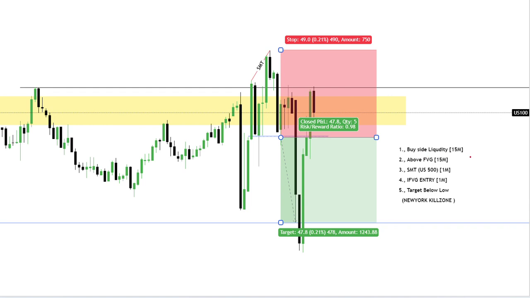I used buy side and sell side liquidity and the above FVG on the 15 minute, and SMT. This is the SMT which I used on the 1 minute, and I placed the entry here. The mistake is that I should have waited for the news to be released. If I had waited for the news, I would have entered here for a long and gotten stopped out. So the mistake I made was entering before the news, but I still made a profit.